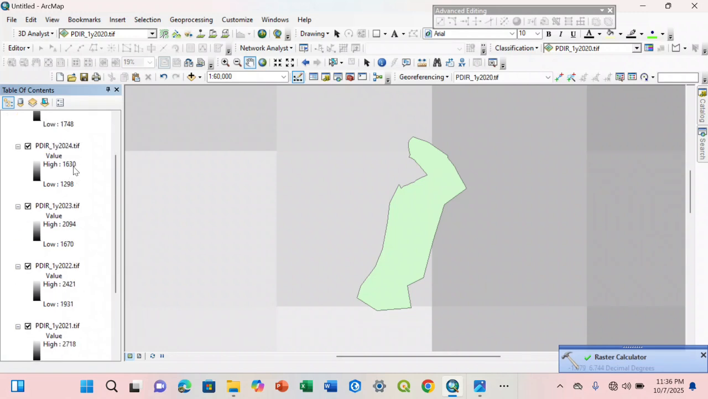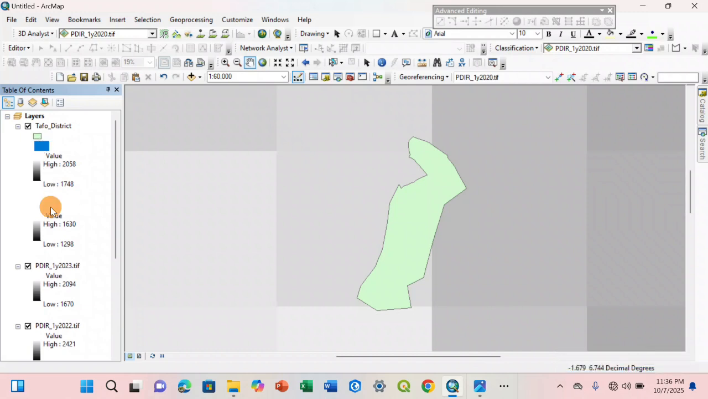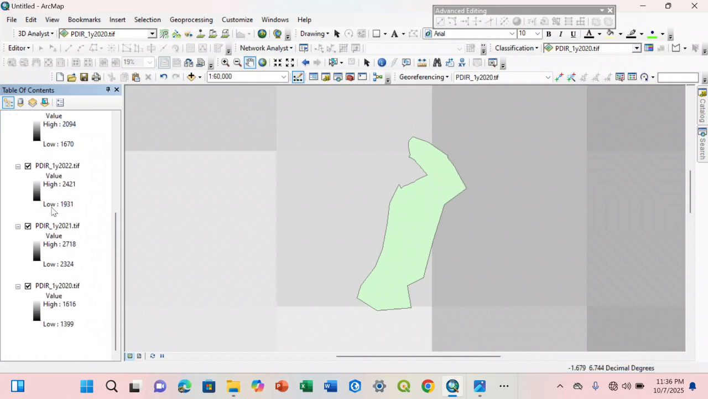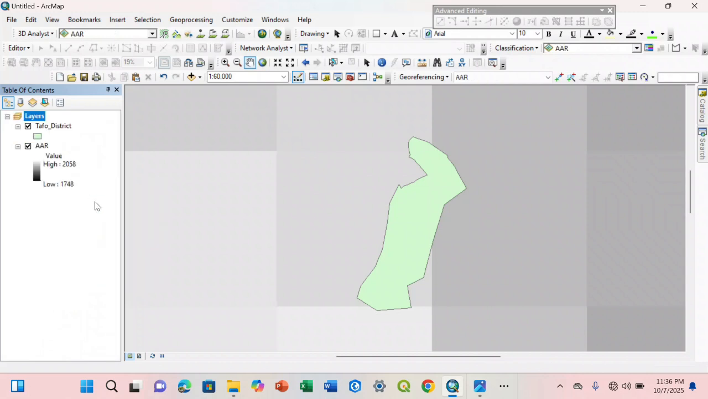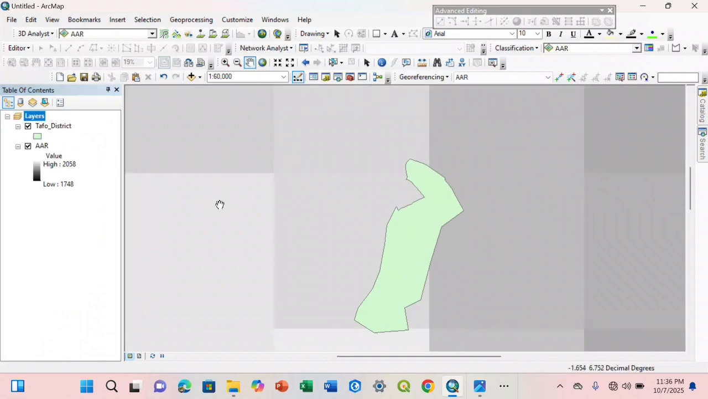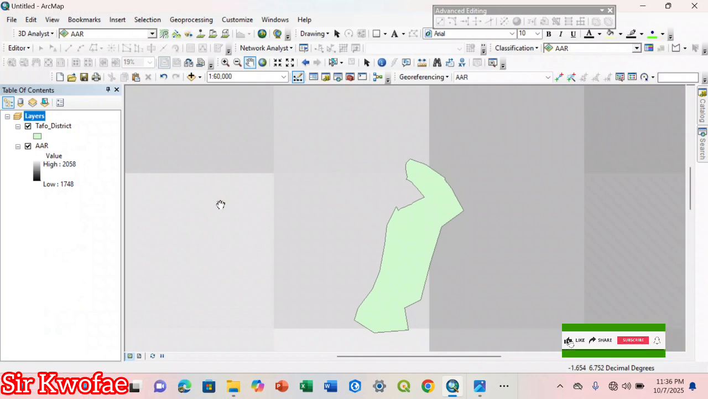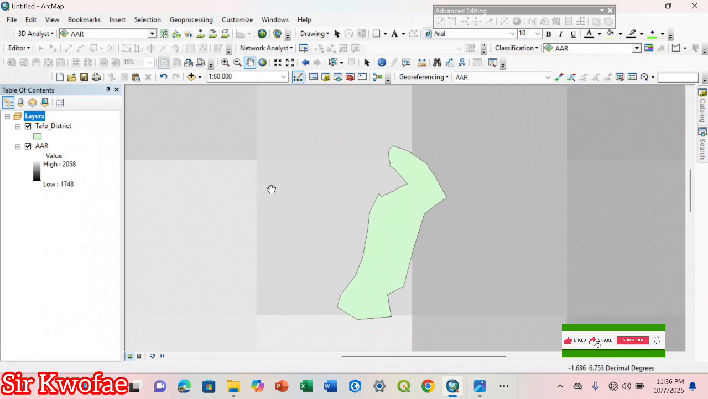So now we are going to work with only this. Have you seen that? So now let us remove all these. Hold your hand on shift, then you select all of them, then you right click, then you remove. We don't need them, so we remove them.